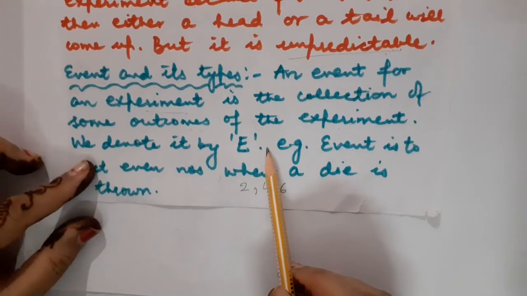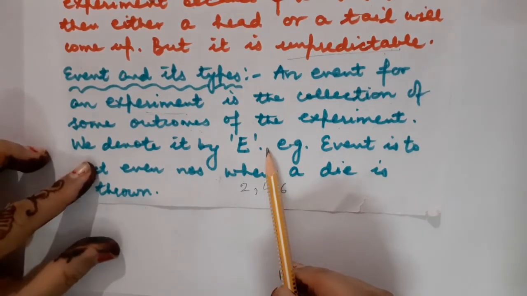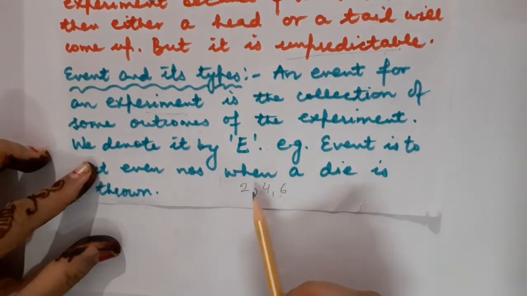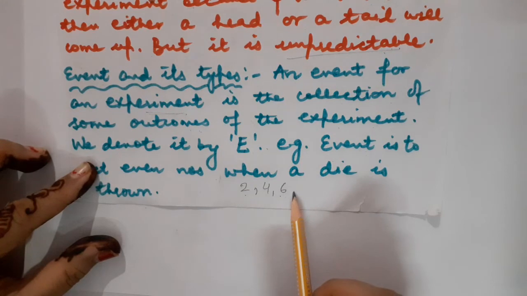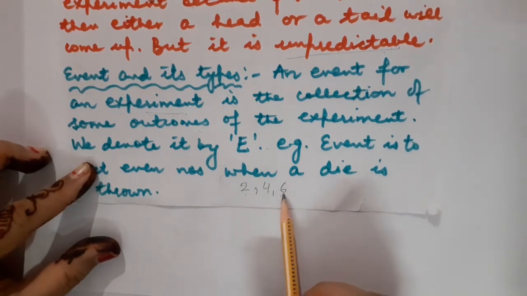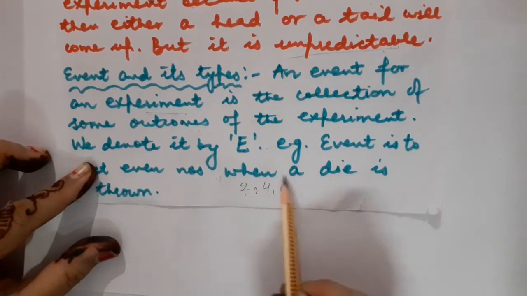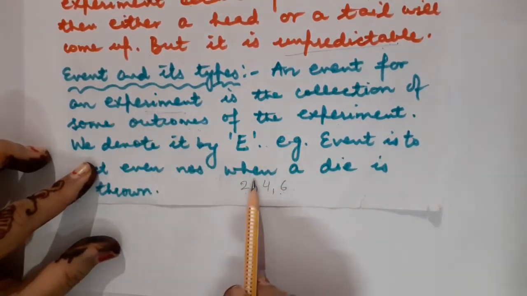For example, whenever you throw a die, what will be the event to get even numbers? You will say that the favorable outcomes will be 2, 4, 6. Why? Because all these three numbers are even. Got it? So these are a few outcomes which we have taken under the event.